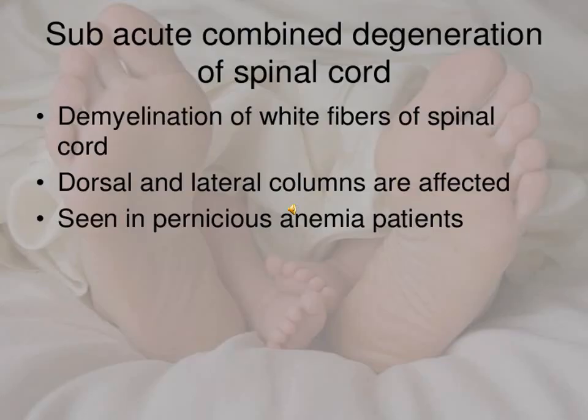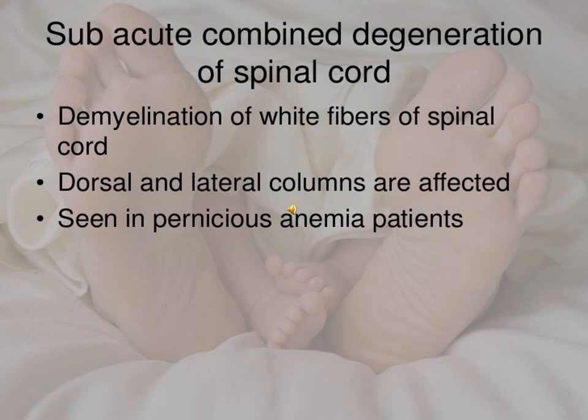Subacute combined degeneration of the spinal cord. It is a type of degeneration of the spinal cord which is associated with pernicious anemia, where there is lack of the intrinsic factor which is responsible for absorption of vitamin B12. In this, there occurs demyelination of white fibers, and it is present along with anemia.